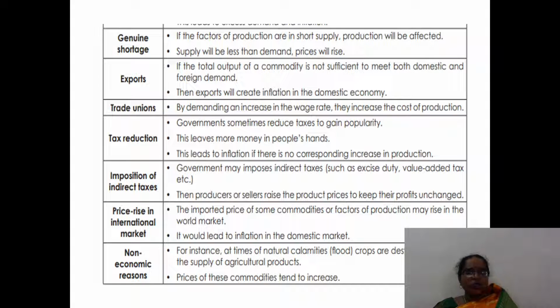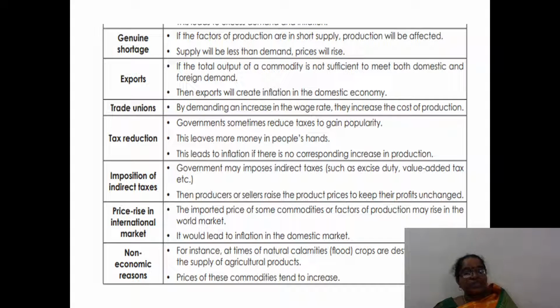Exports. If the total output of a country is not sufficient to meet both domestic and foreign demand, then exports will create inflation. Trade unions. By demanding an increase in the wage rate, they increase the cost of production. Tax reduction. Sometimes government reduces the taxes to gain popularity. It leads to inflation.